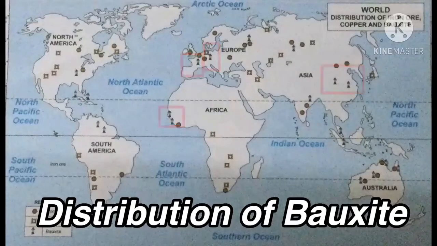Okay, now we are going to mark the places in the European continent. See, in the European continent, in France, we can mark one place, and near Germany, we can mark one more bauxite ore. So these are the two bauxite ores in Europe.